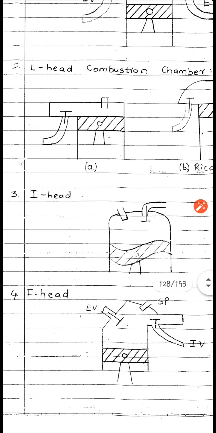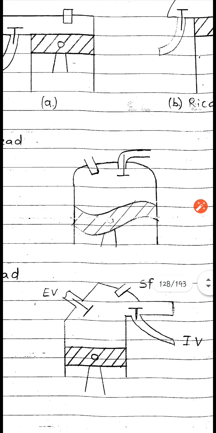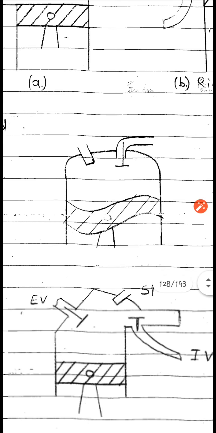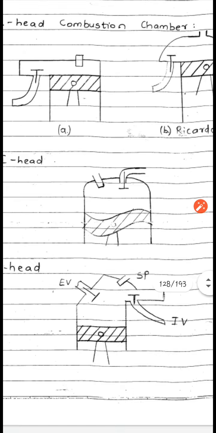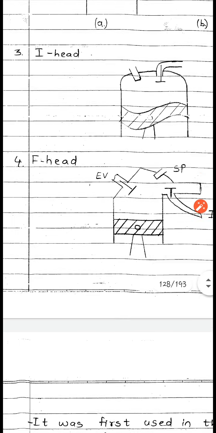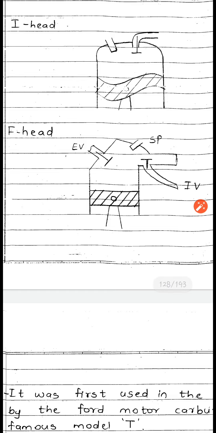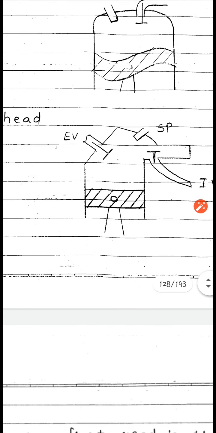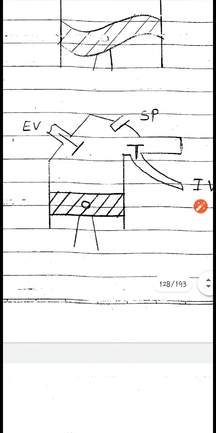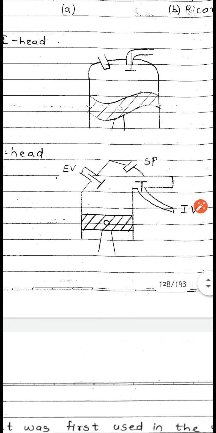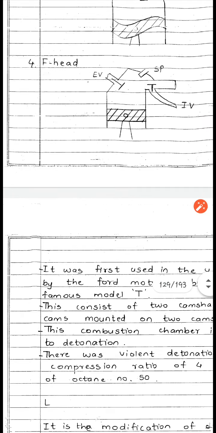Now the next type of combustion chamber is the I head type. If you see in this diagram, the valves are fitted in the head of the combustion chamber. Both valves, inlet valve and exhaust valve, are fitted in the head, and its shape is just like an I. That's why it is the I head combustion chamber. When we see the F head type of combustion chamber, in this case one valve, the exhaust valve, is fitted in the head, and the other valve is fitted in the body of the combustion chamber, and it is shaped just like an F.